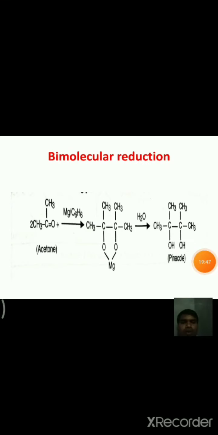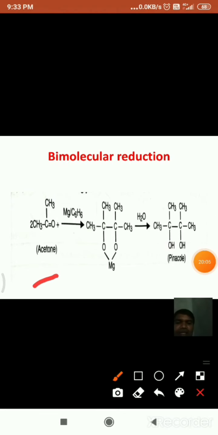Next, see here, this is bimolecular reduction. Aldehydes and ketones undergo bimolecular reduction in the presence of metals to form glycols. For example, here acetone is taken in the presence of magnesium, with benzene as the solvent.